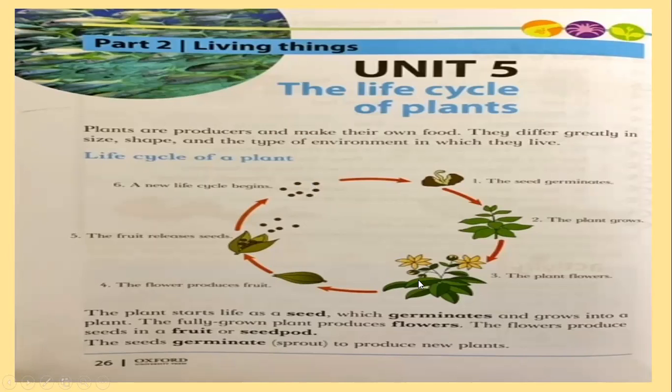And sometimes in plants and trees where there is no fruit, there are seed pods. The plant starts life as a seed which germinates and grows into a plant. The fully grown plant produces flowers. The flowers produce seeds in a fruit or seed pod. The seeds germinate. Sprout means the new plant coming out from it to produce a new plant.